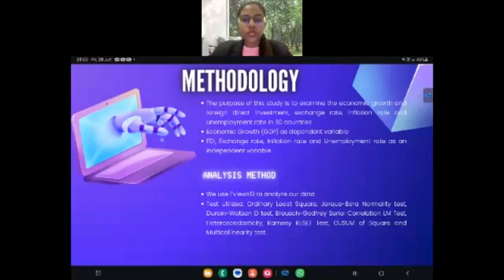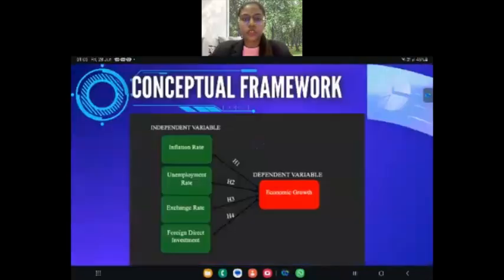We have used EViews 13 to analyze our data. Tests utilized are ordinary least squares, Jarque-Bera normality test, Durbin-Watson d test, Breusch-Godfrey serial correlation LM test, heteroscedasticity, Ramsey RESET test, CUSUM of squares, and multicollinearity tests. Now I'll pass the presentation to June.